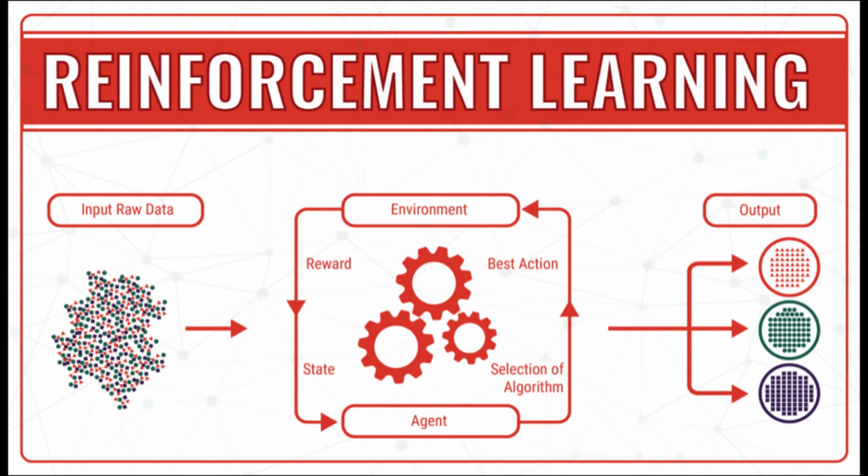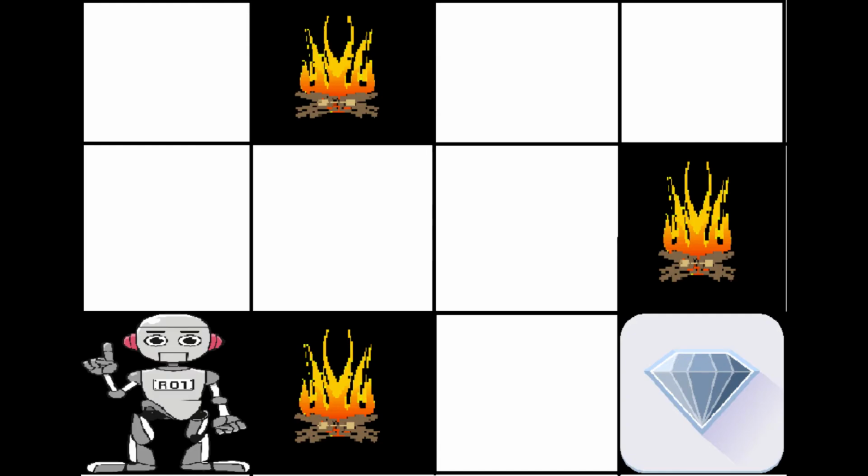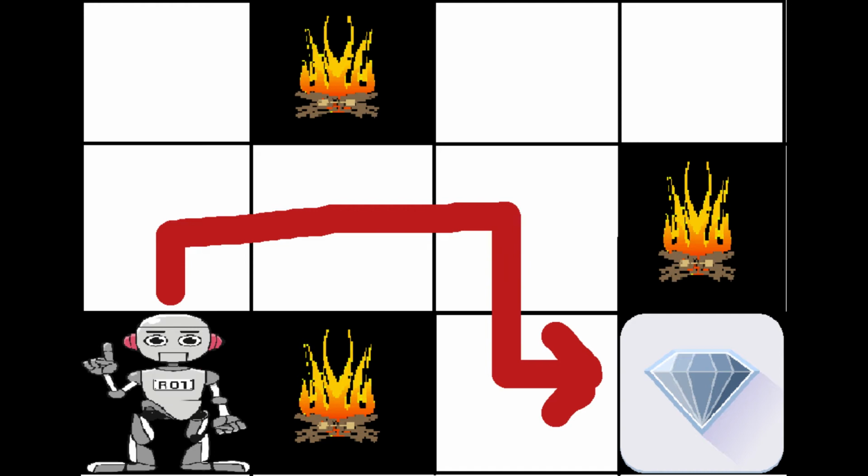Let me take an example and explain it. If you can see the above image, it shows a robot, a diamond and fire. The goal of the robot is to reach the diamond by avoiding the obstacles, that is the fire here. The robot has to learn by trying all possible ways and choosing the path which gives it a reward with least hurdles.